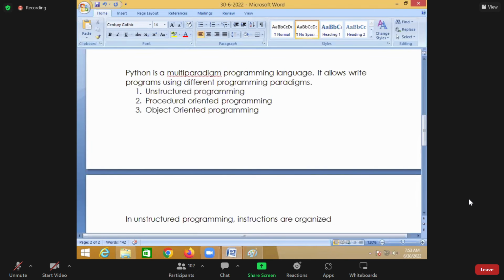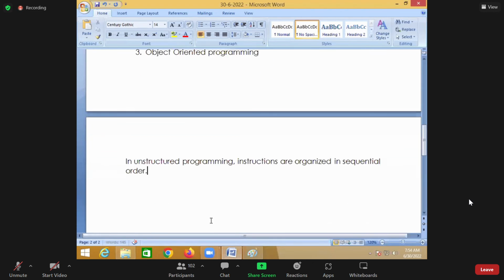In unstructured programming, instructions are organized in sequential order. A sequence is a set of instructions used to perform some operation.